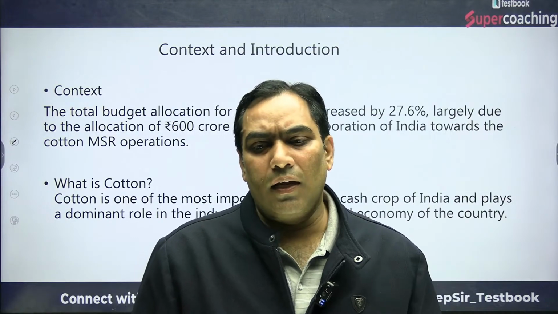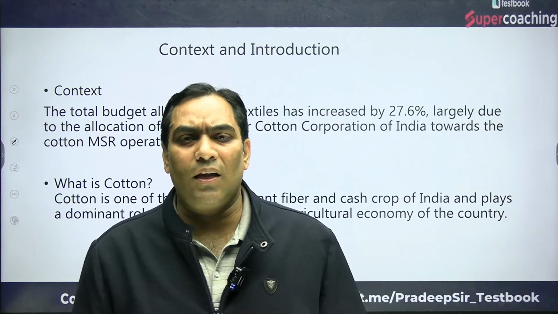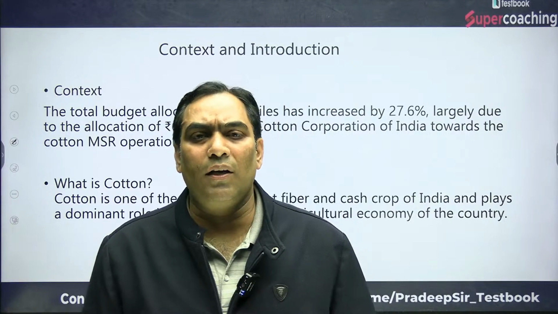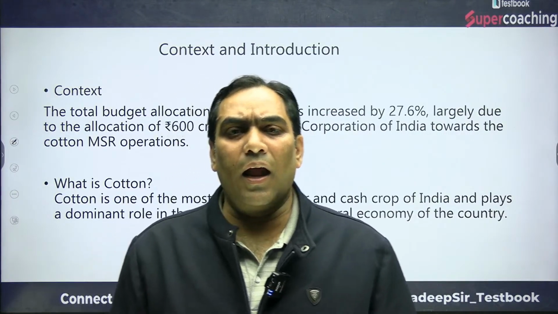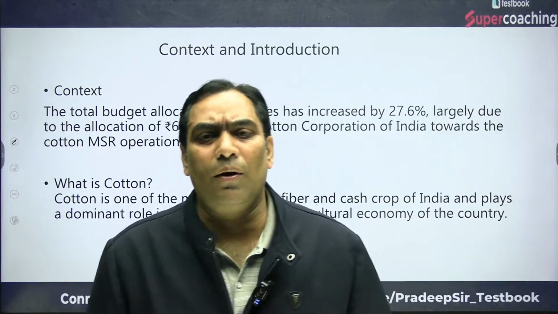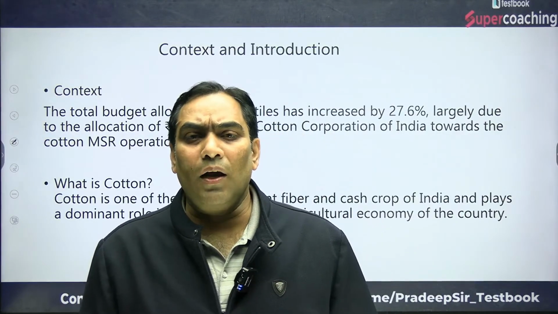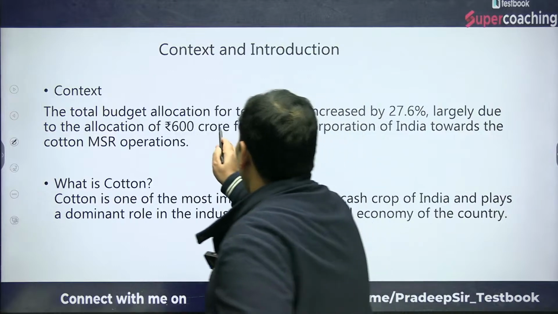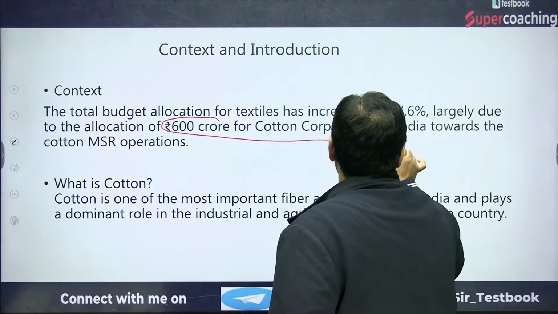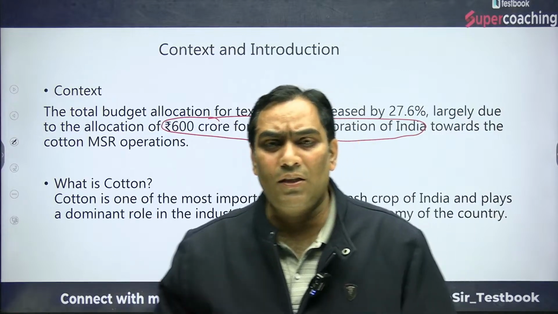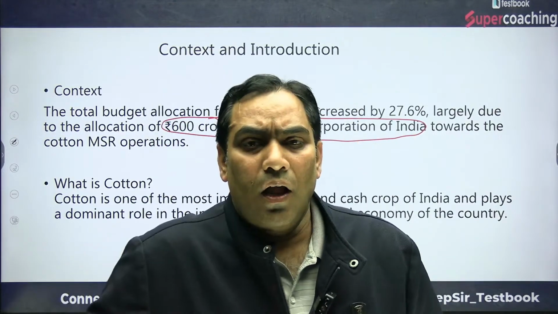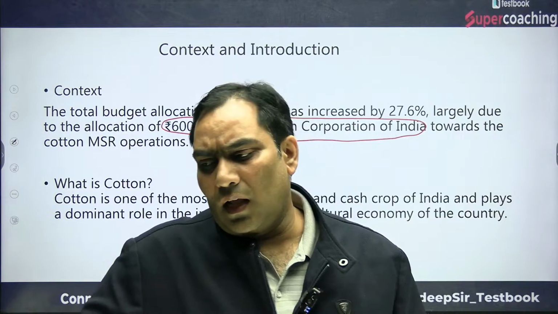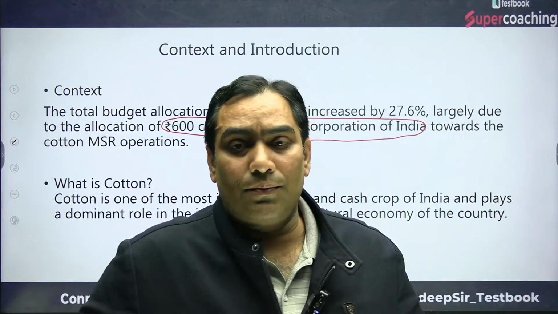The reason is that in the budget speech, our finance minister has increased the budget allocation for the textile industry by 27.6%, and they have increased especially 600 crore rupees for cotton, for the Cotton Corporation of India. So they have increased it for the MSP operation. That's why it has become important to discuss, and that's why we meet here to discuss this session.